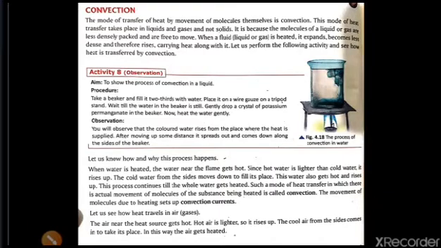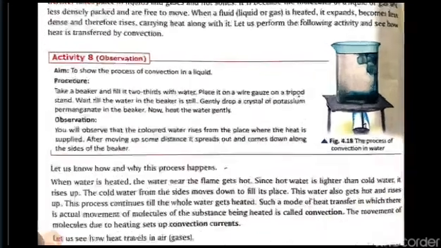So in the previous video we had talked about the conduction of heat, that means the transfer of heat by a solid medium. Over there we had seen the molecules were compactly packed and it was transferring the heat. Now the next mode we are having, that is the convection. Now what is this convection?